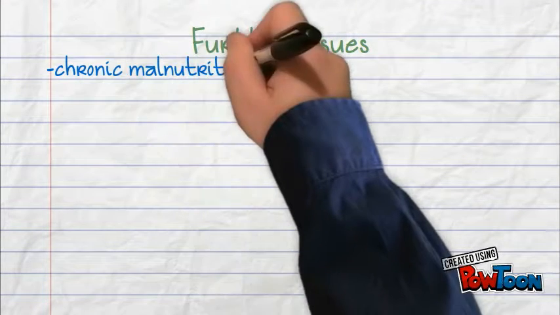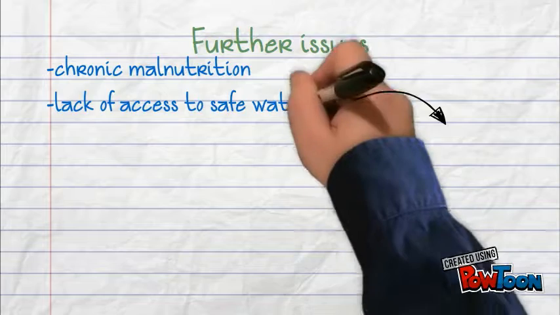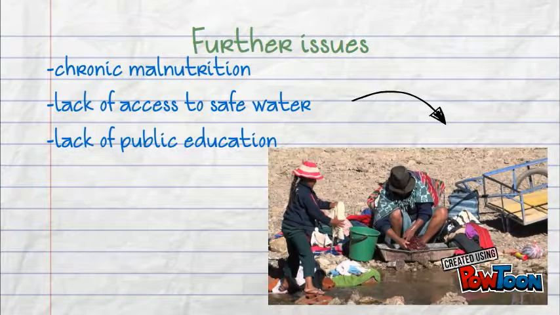Other issues that Bolivia struggles with are the relatively high under-5 mortality rate, severe chronic malnutrition, low rates of education, and a lack of access to safe water, if any at all, and sanitation.